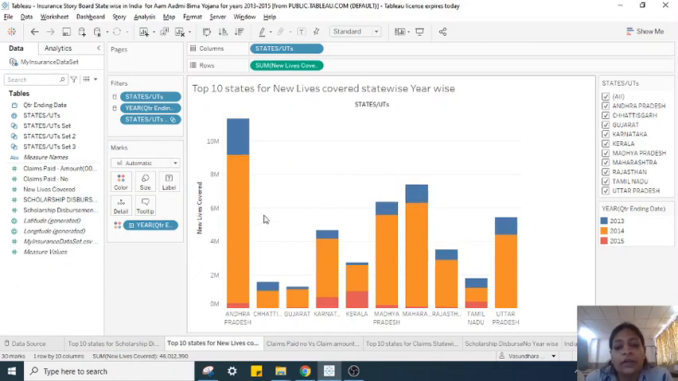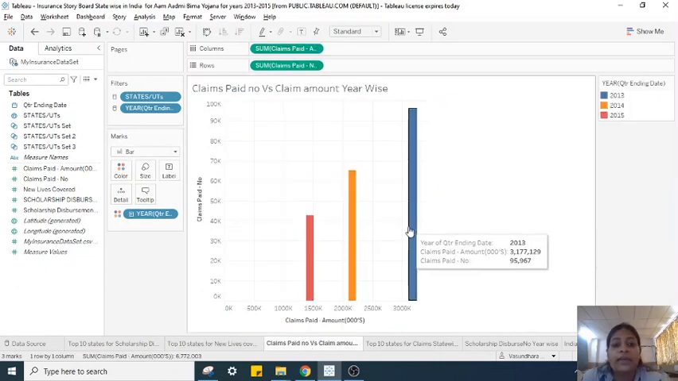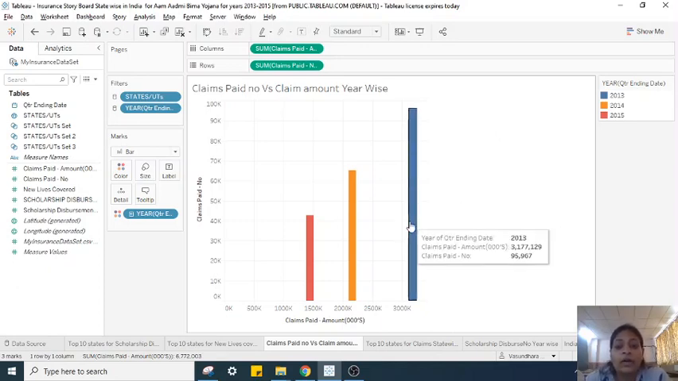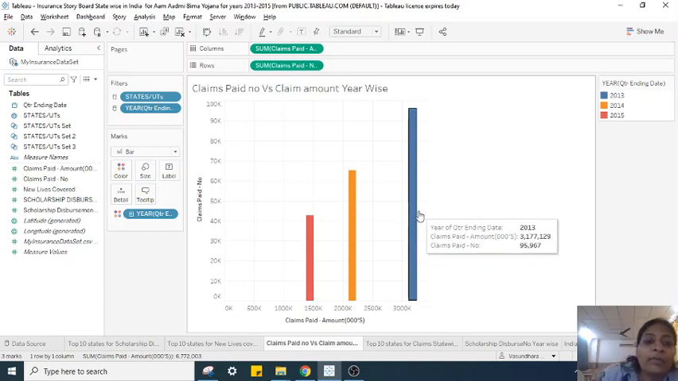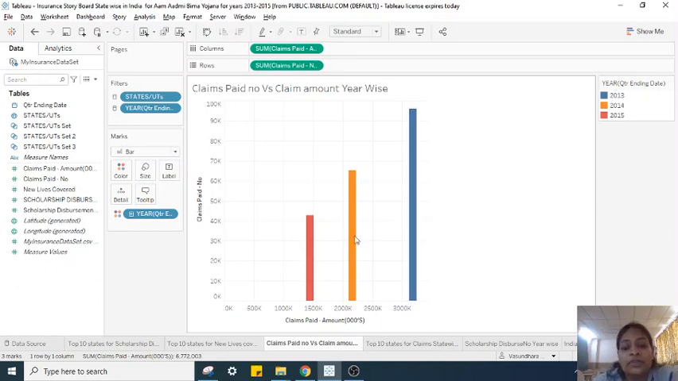Whereas if you see the year-wise data, for 2015 Kerala is leading the way, whereas in 2014 again Andhra Pradesh leads, and in 2013 also Andhra Pradesh is leading the way. Next we have claims paid, the number and the amount, year-wise. In 2013 we got more claims paid, and the amount is also very high compared to the rest of the years, 2014 and 2015.